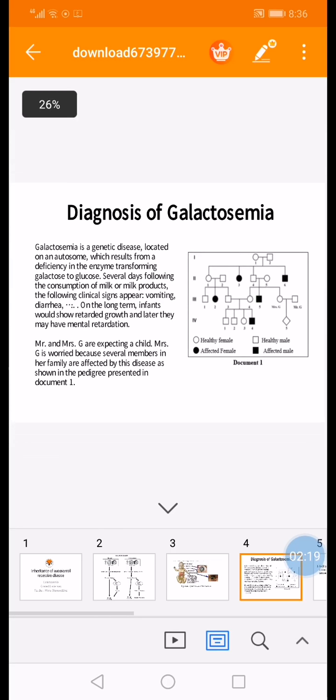Now we're going to solve an exercise about the diagnosis of galactosemia. So galactosemia is a genetic disease located on an autosome, which results from a deficiency in the enzyme transforming galactose into glucose. Several days following the consumption of milk or milk products, the following clinical signs appear: vomiting, diarrhea. In the long term, infants would show retarded growth, and later they may have mental retardation.